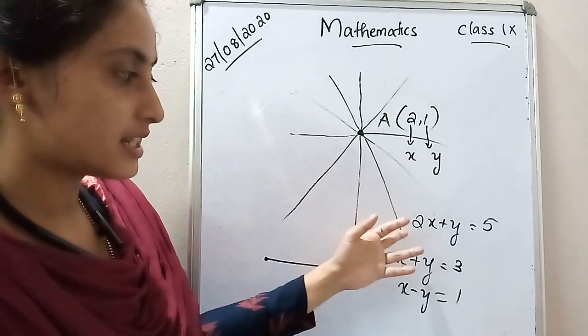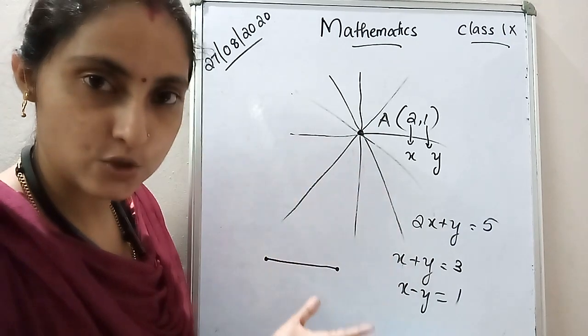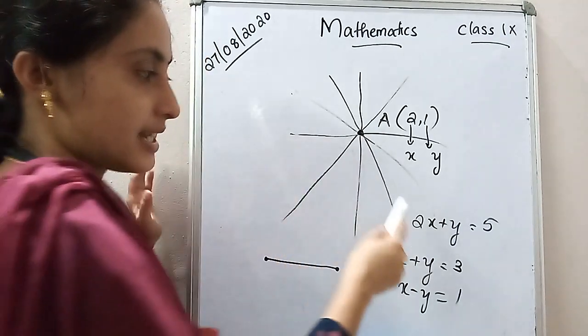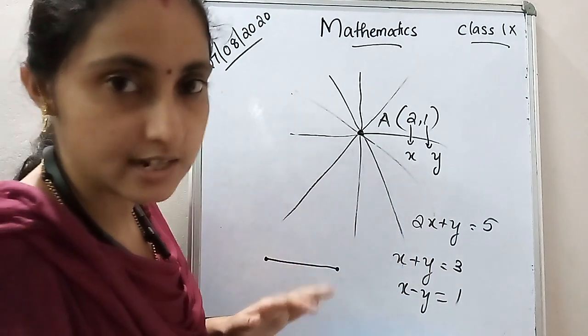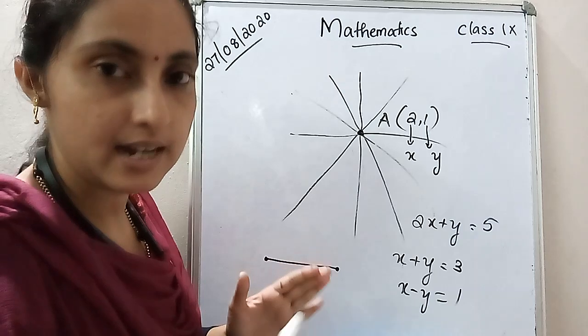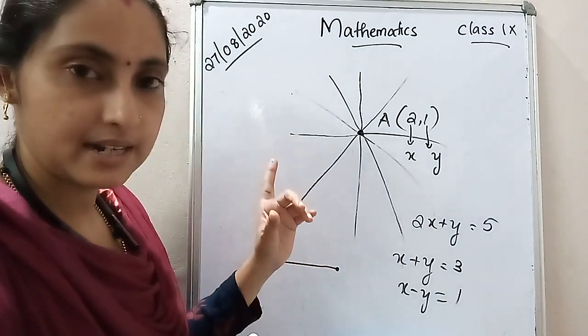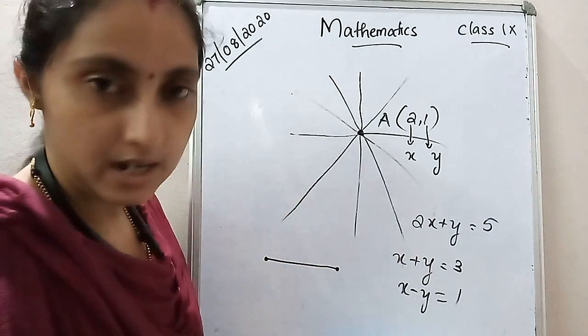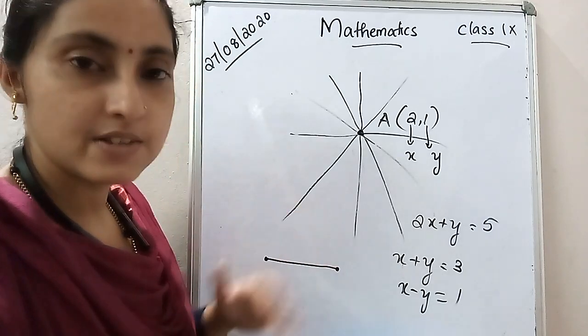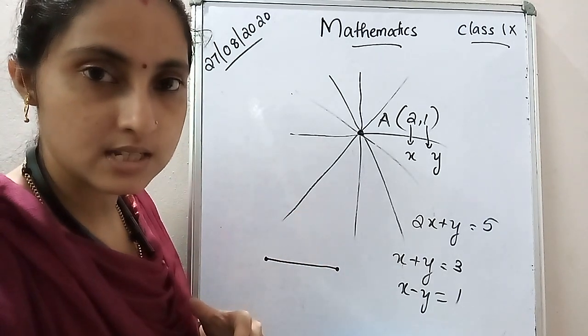We can use addition, subtraction, multiplied by 2, multiplied by 3 and multiplied by 6. But one condition is that LHS should be equal to RHS. That's the only condition, otherwise we won't get the answer. That you have to keep in your mind. So shall we start the problems based on this?